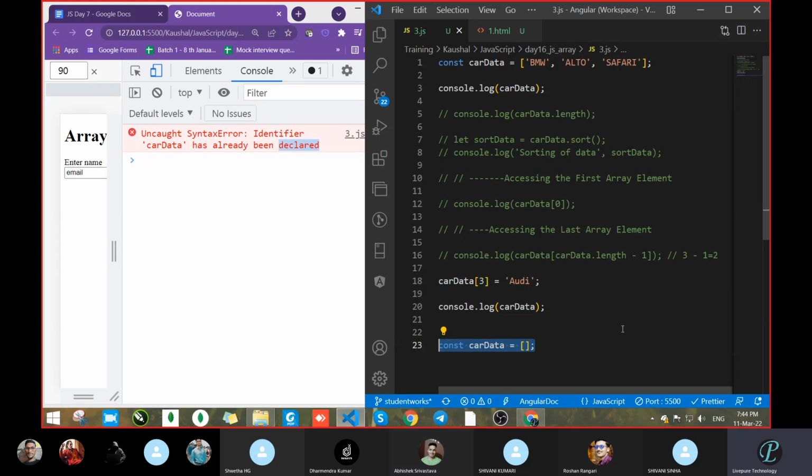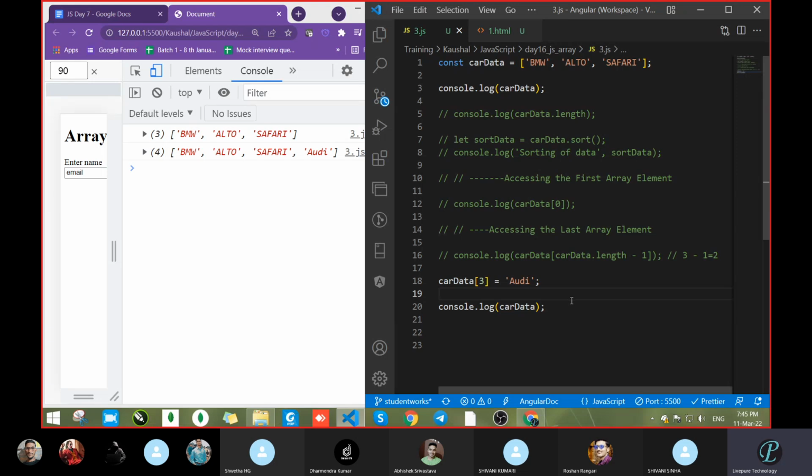That's why you are getting the error. But here you are changing the value, assigning the new value. You can do that. You are manipulating the old data itself, not any new data. That's why here we are not getting an error. But when we do anything new, we get the error.